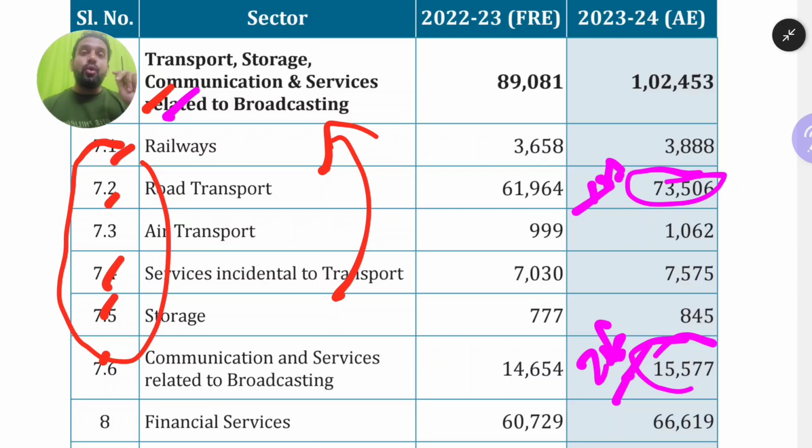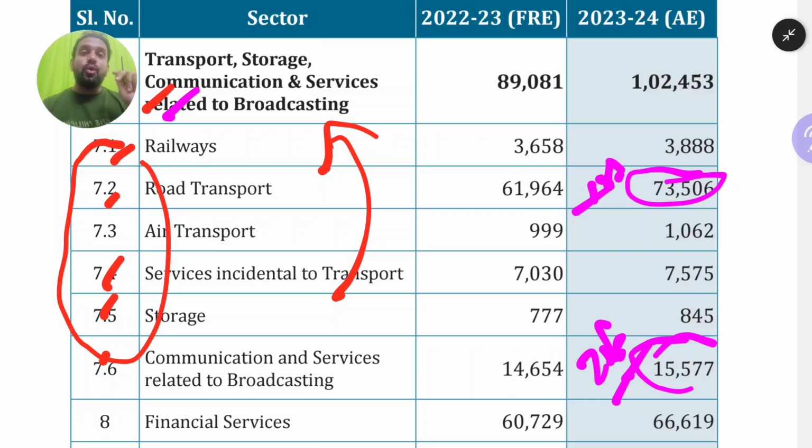Now the total service sector value that we have seen is 8,80,000 crore. Combining agriculture plus industry plus service sector, as I have told you, almost 13,40,000 crore is our GSVA. Remember this point according to this particular document. And taxes on products are 1,61,000 crore.